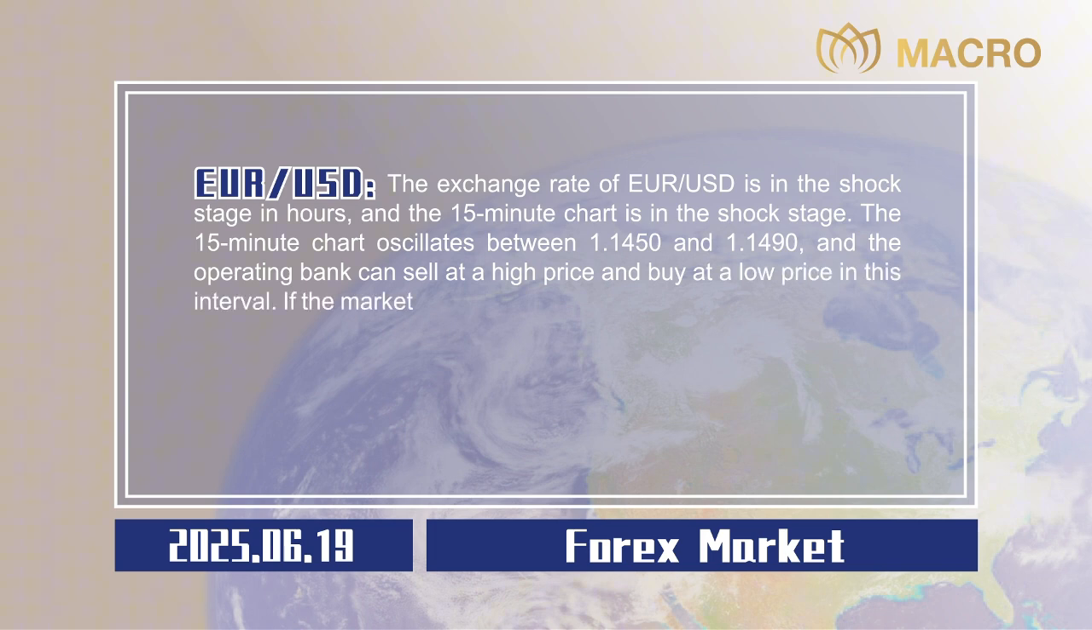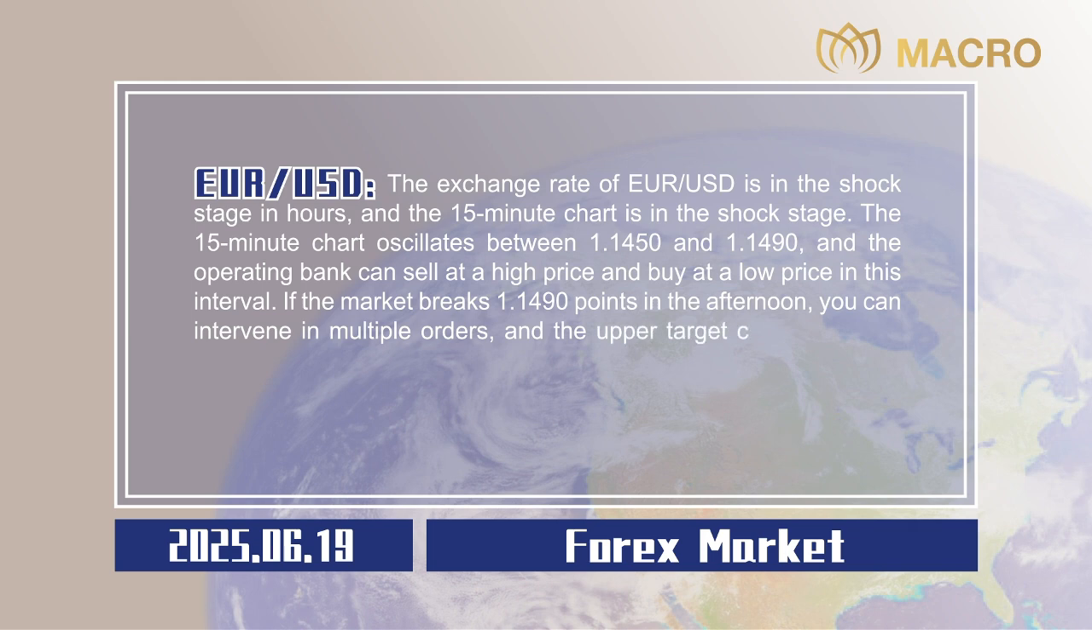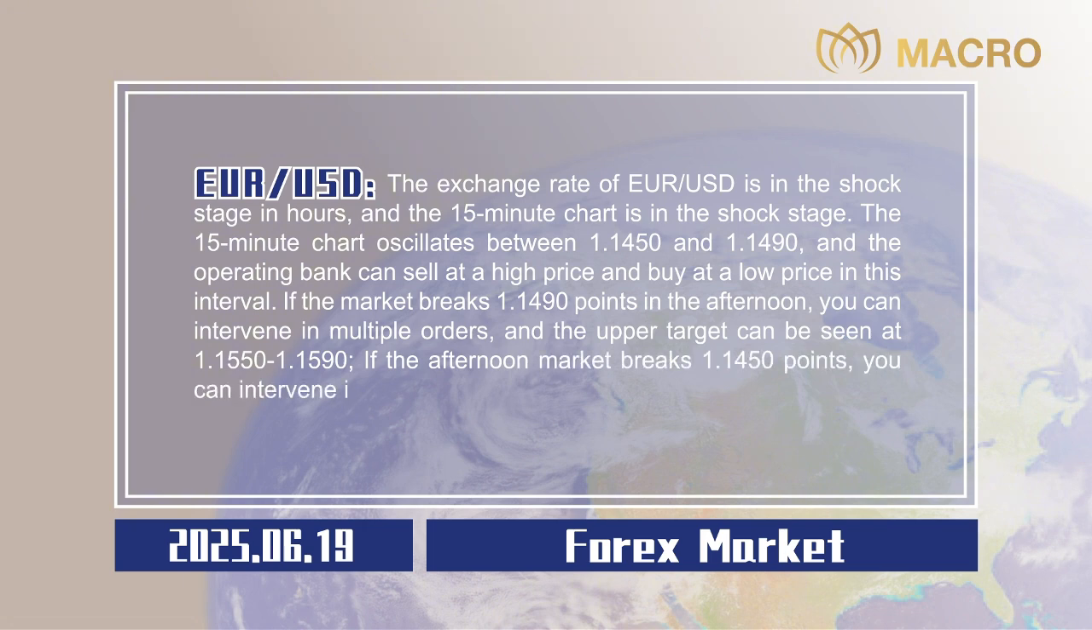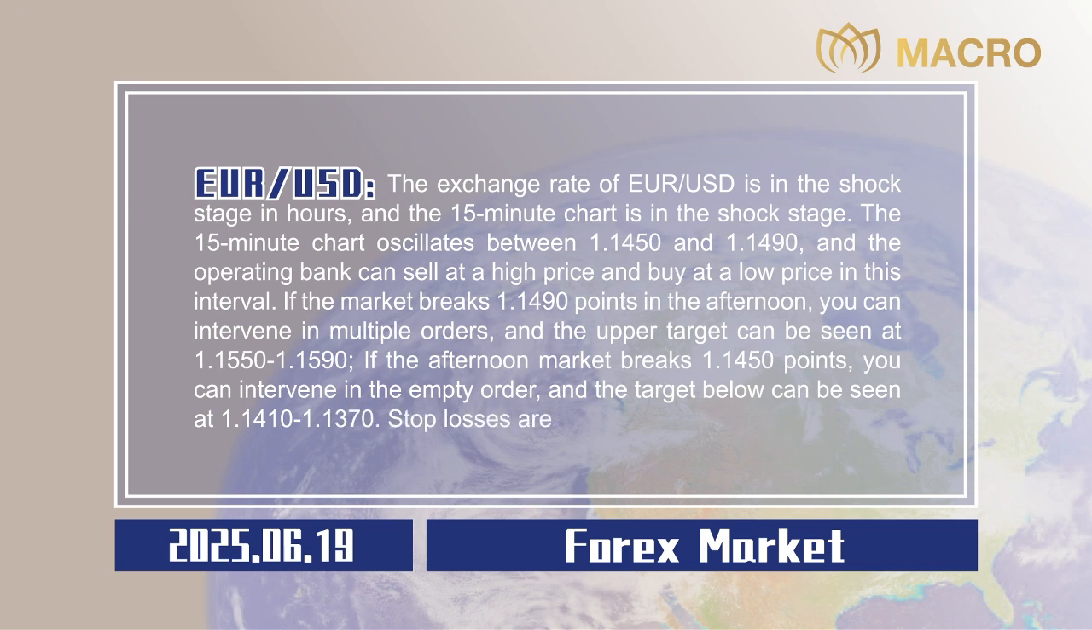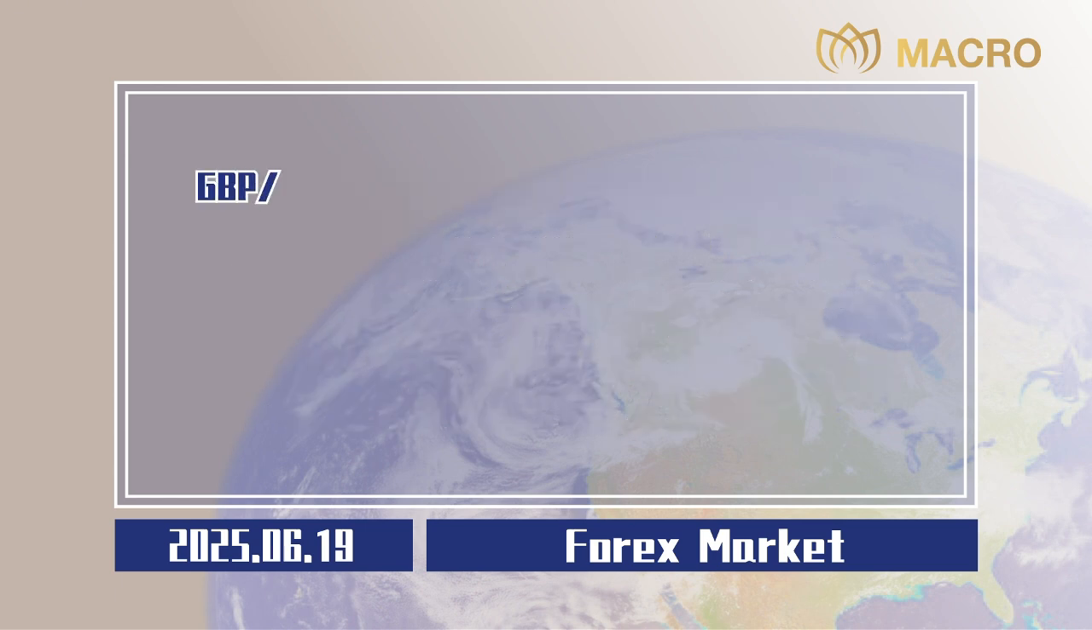If the market breaks 1.1490 points in the afternoon, you can intervene in multiple orders, and the upper target can be seen at 1.1550 to 1.1590. If the afternoon market breaks 1.1450 points, you can intervene in the empty order, and the target below can be seen at 1.1410 to 1.1370. Stop losses are all 20 points, 0.0020.